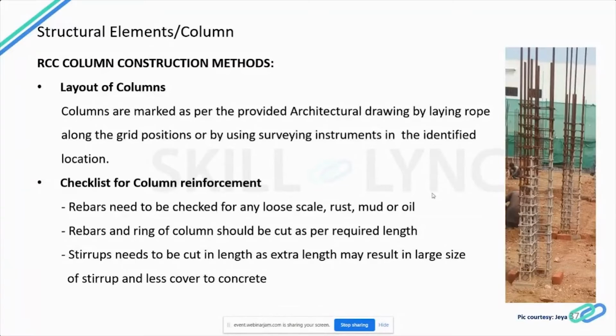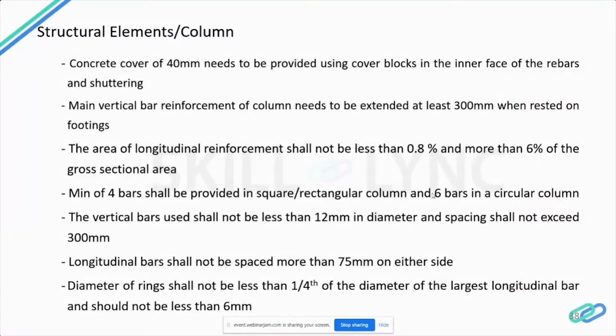So these are the following checklist to be carried out before column casting or column reinforcement. The reinforcement should be checked, should be free from any loose scale or rust, mud or oil. And the main reinforcement and ring of column should be cut as per the required length. That is, before casting, we cut the length at site, so special care needs to be taken while cutting. The stirrups should be carefully cut in length, as extra length will result in less cover to concrete, and that will lead to honeycombing in the concrete structures, which is not advisable.